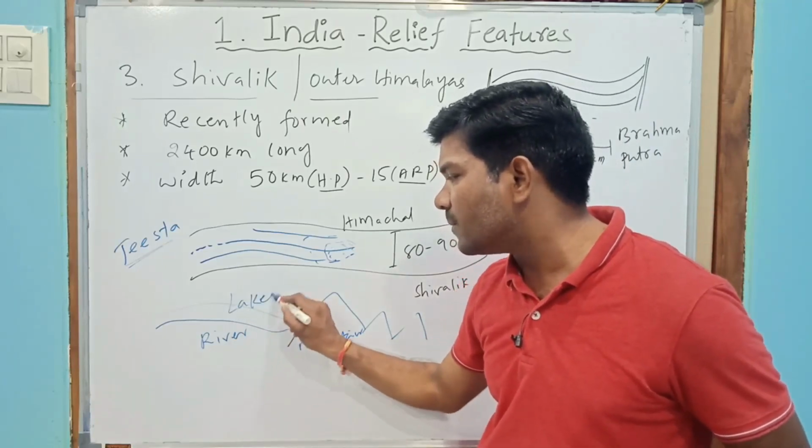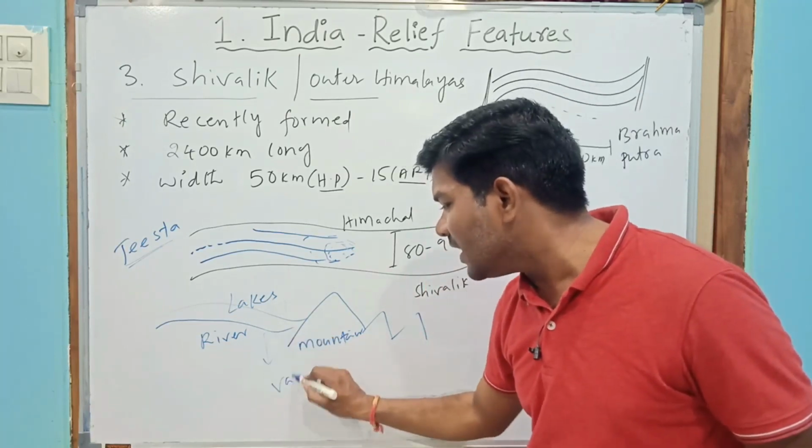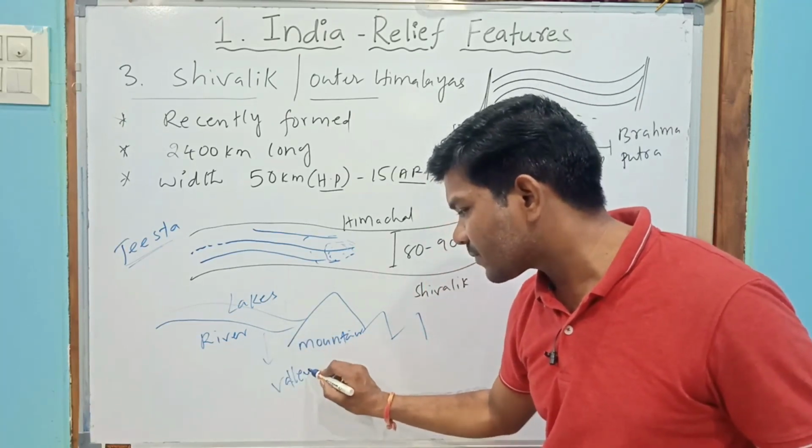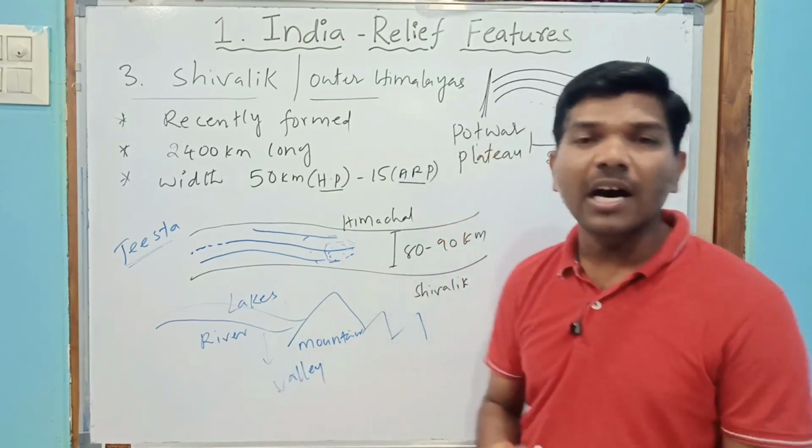Lakes were formed. And what else will be formed? Valleys were formed. Okay? Valleys formed. Right. I repeat.